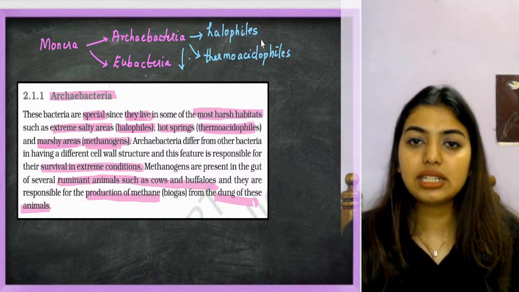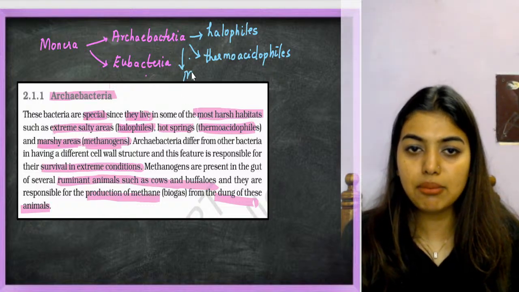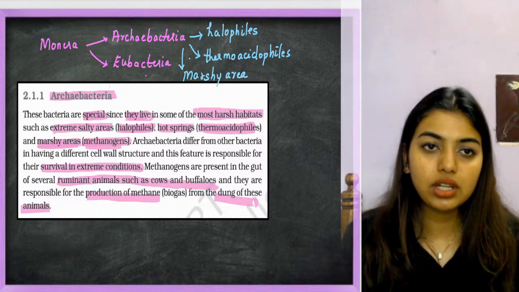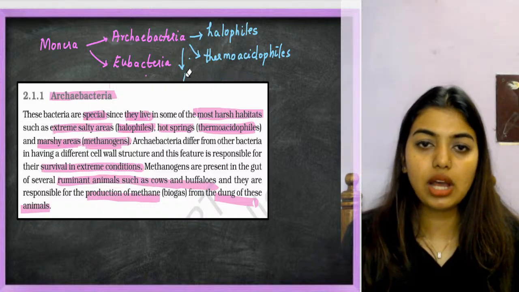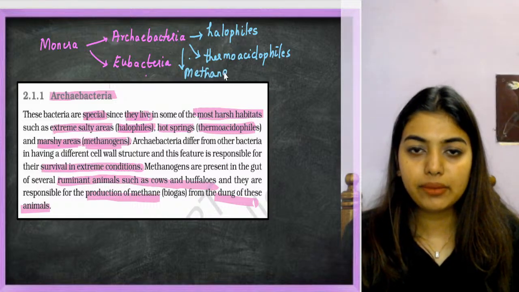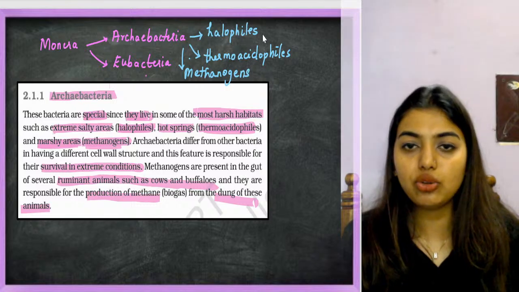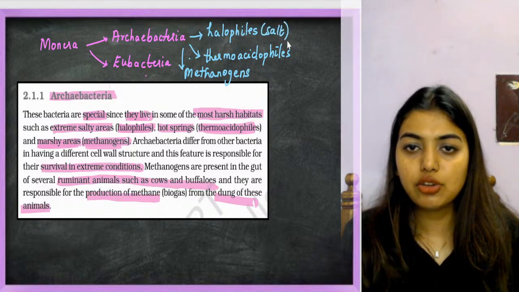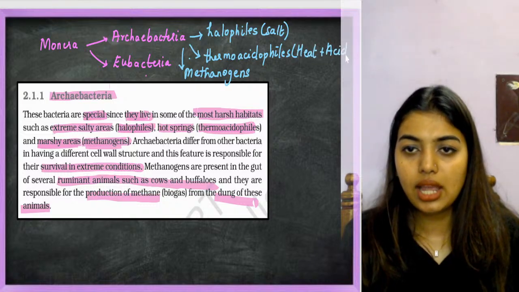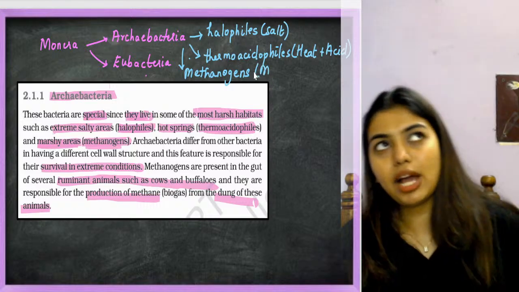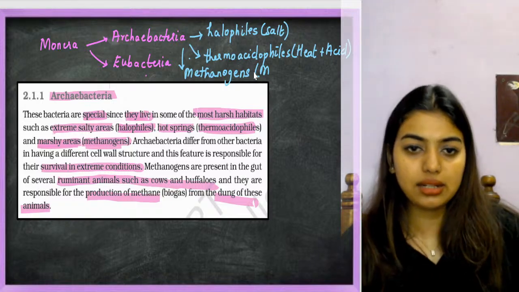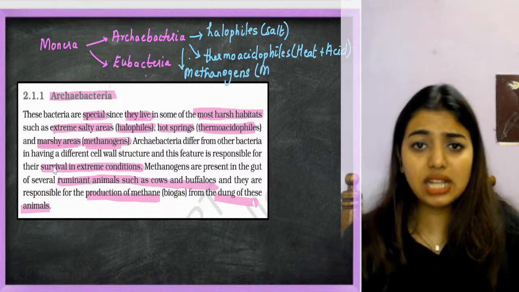Okay, Archaebacteria, that is halophiles, thermoacidophiles, and then even in marshy areas and in the gut of ruminant animals, you have methanogens. I'm writing the names. So Archaebacteria is divided into three categories: halophiles, which live in extremely salty conditions; thermoacidophiles, extreme heat plus acidic conditions; and methanogens, which live in marshy areas, but are also present in cattle. A lot of methane will come out through these cattle. Clear? So Archaebacteria's classification we saw.